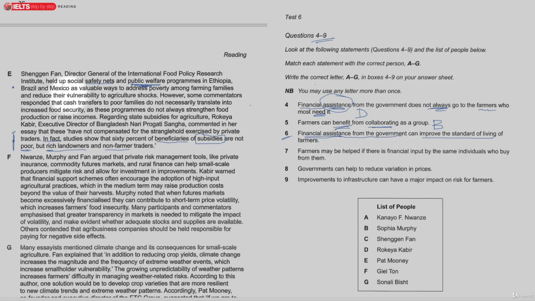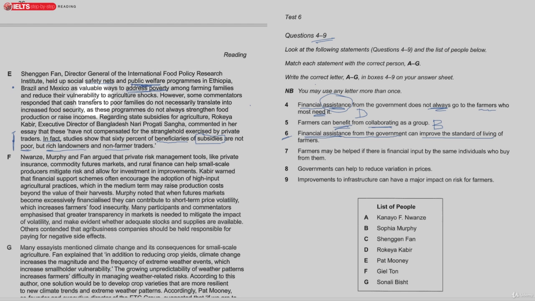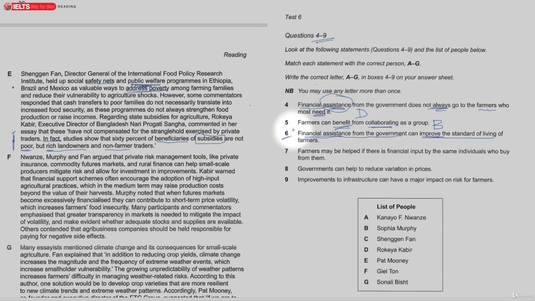In Ethiopia, Brazil, and Mexico, as valuable ways to address poverty, deal with or address, similar meaning, among farming families and reduce their vulnerability to agriculture shocks. So for this one here, improve the standard of living relates to deal with poverty or address poverty. And so for that one, we have C.